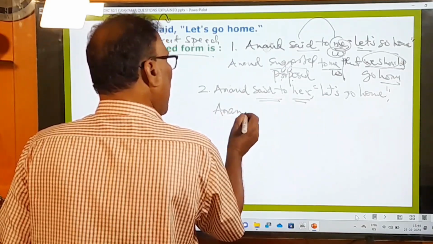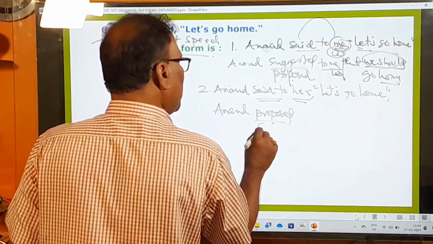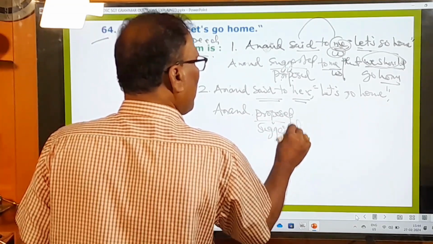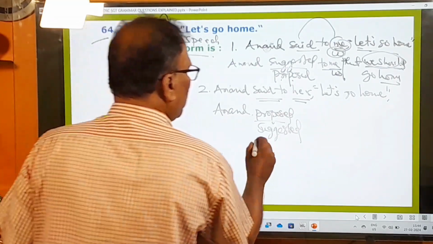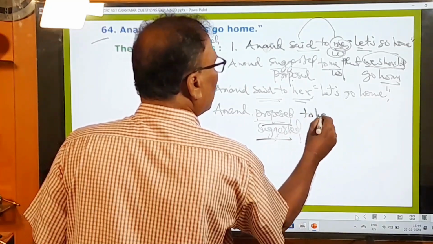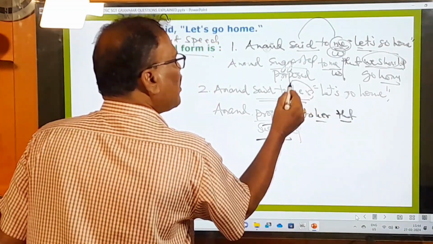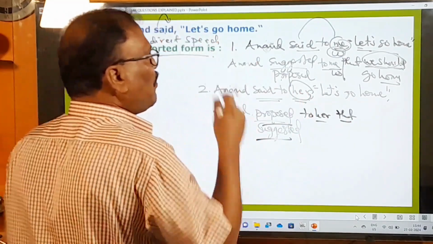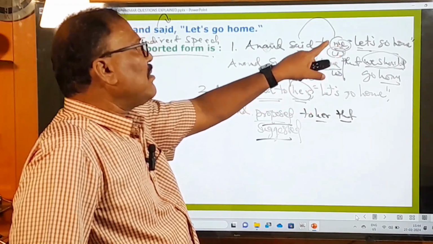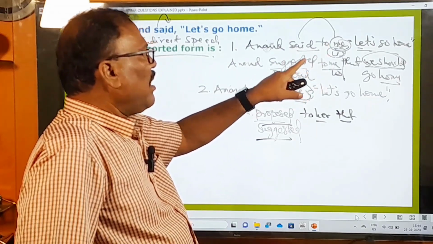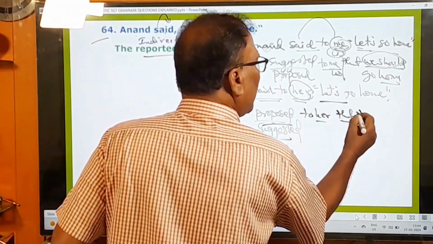Then you have to say Anand proposed or suggested, anything you can say, to her that. Whenever the object is her or him or other than the first person singular and plural, me is singular, us is plural, if other pronouns are there in the object place, then you should turn let's into they should.